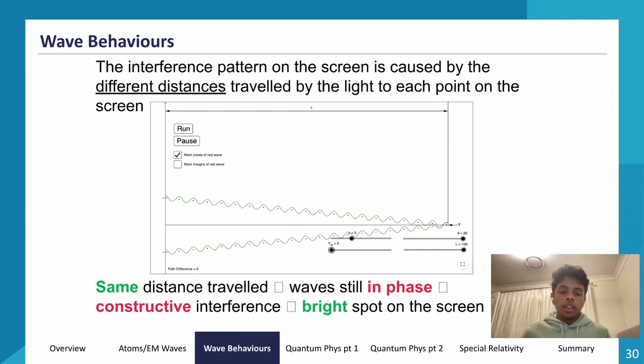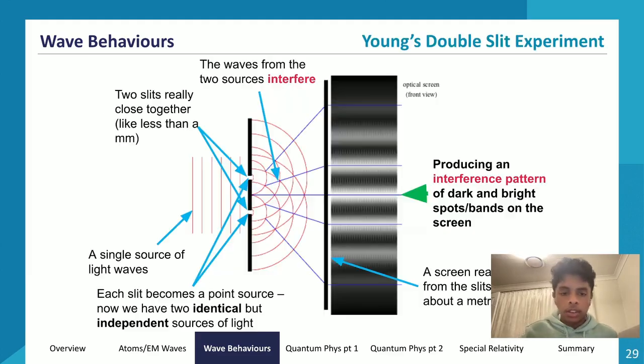Let's look at the interference pattern in a little bit more detail. The interference pattern on the screen is caused by the different distances that light travels to each point on the screen. Because they're two identical point sources, they'll have the same wavelength and the same amplitude, and by definition the same frequency as well. If they travel the same distance, the waves are in phase. Because this is the midpoint between the two slits, they'll travel the same distance, and so they'll be in phase.